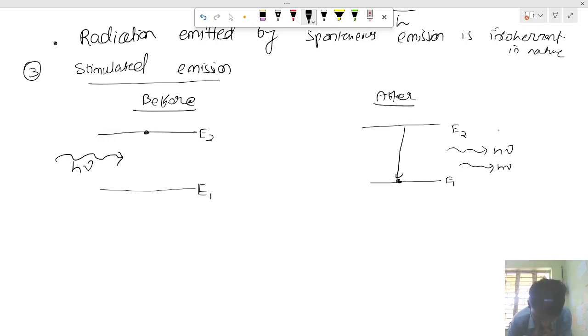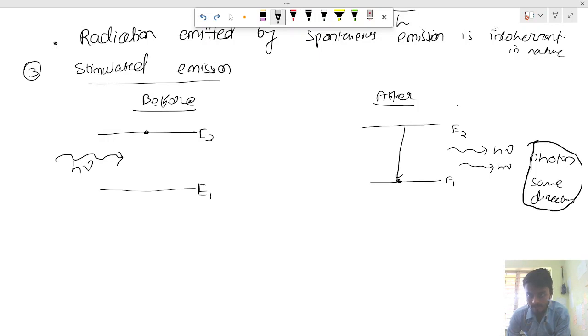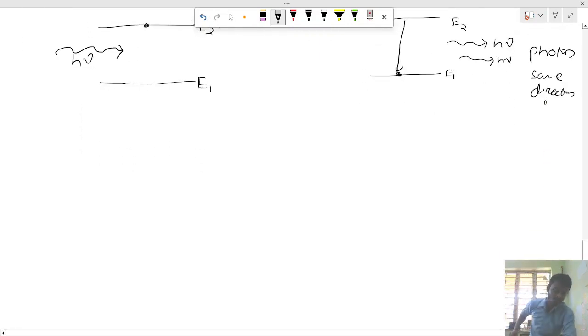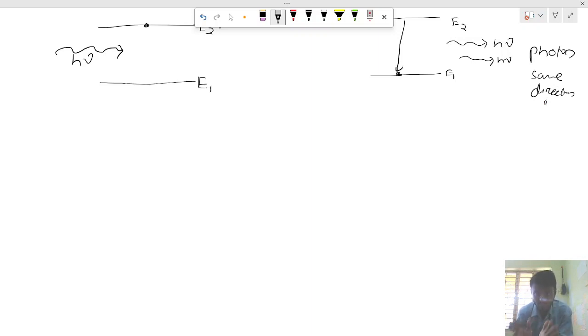Here the photon is in the same direction. The radiation here will be in the same direction. Remember this, the emission will be in the same direction. What happens in stimulated emission is that atoms in the excited state, under the influence of incident radiation, decay to a lower energy level and emit radiation of the same frequency as the incident photon.